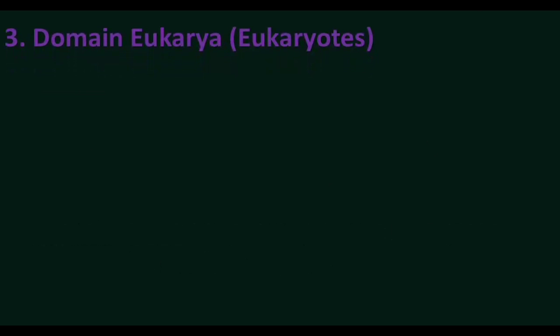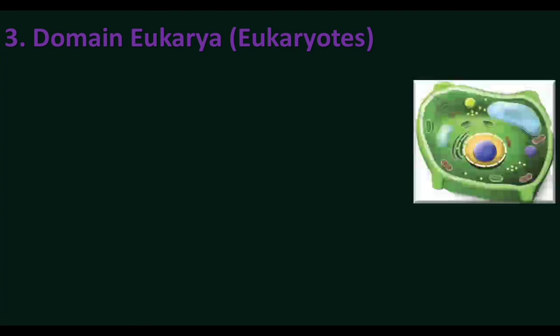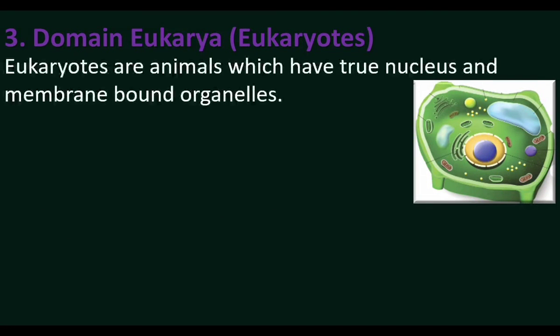The third domain is eukarya. The higher plants and animals are eukaryotes. This is a eukaryotic cell. It has a well-defined nucleus and organelles like chloroplast, mitochondria, endoplasmic reticulum, vacuoles. Eukaryotes, such as animals, have a true nucleus and membrane-bound organelles. Plants are also eukaryotes.